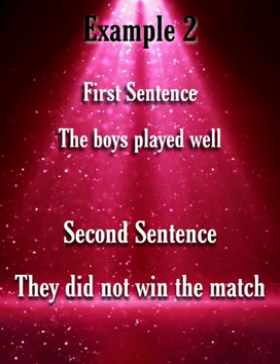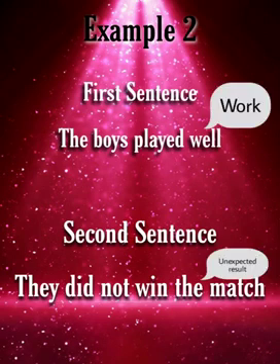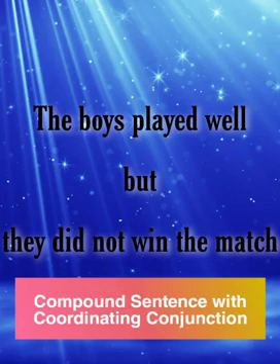The first sentence is the boys played well. And the second sentence is they did not win the match. So the second sentence says the unexpected opposite result. So we can use the fourth set of conjunctions and prepositional phrase for making compound, complex and simple sentences.